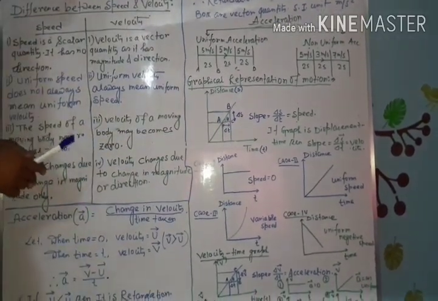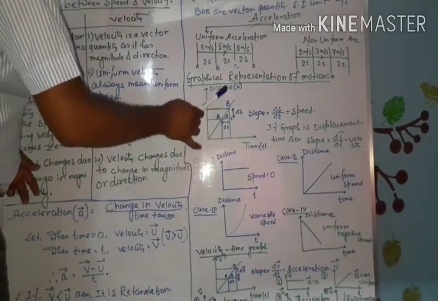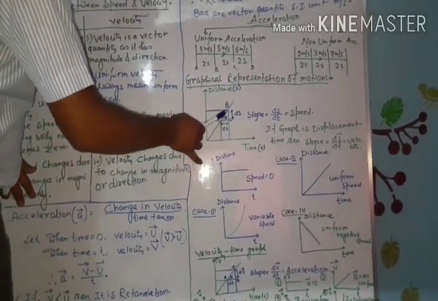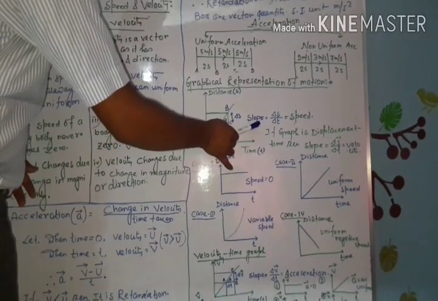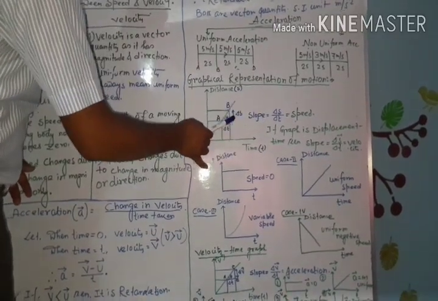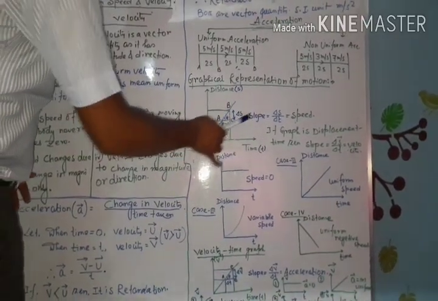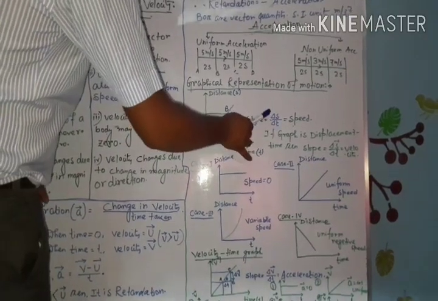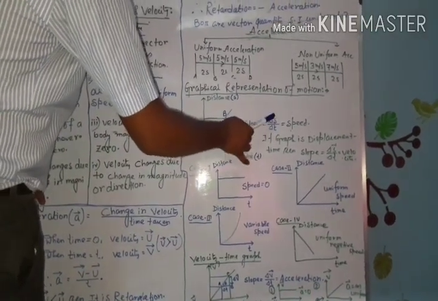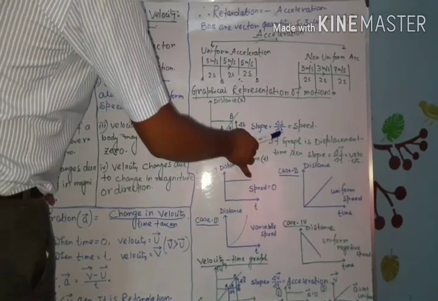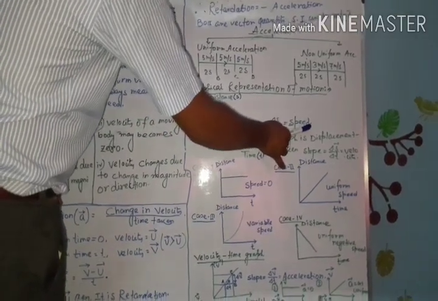Now, by definition, the slope of this graph from the triangle ABC, we can write slope equal perpendicular by base. So therefore del S by del T, and this slope is equal to change in distance by time taken, which is equal to speed.